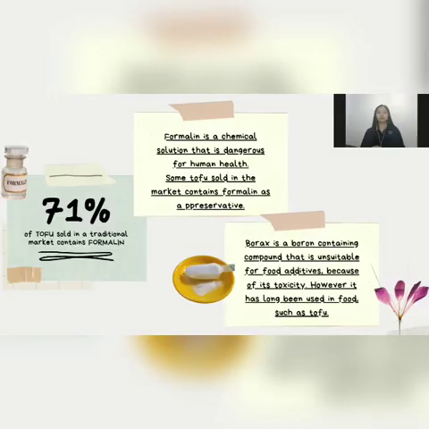Formalin is a chemical solution that is often used by people as a preservative of dead bodies in funeral homes, medical labs, and many more. Borax is a boron-containing compound that is unsuitable for food additives because of its toxicity. However, it has long been used in food, including tofu.